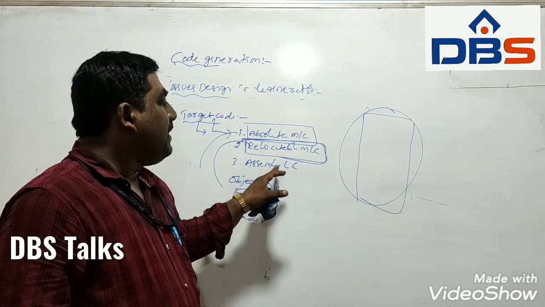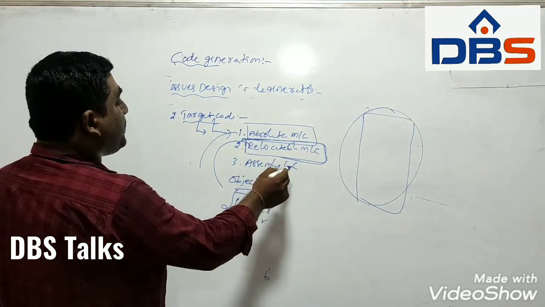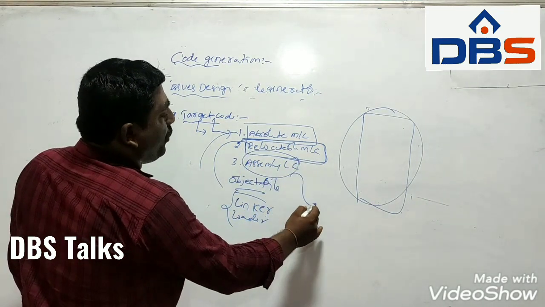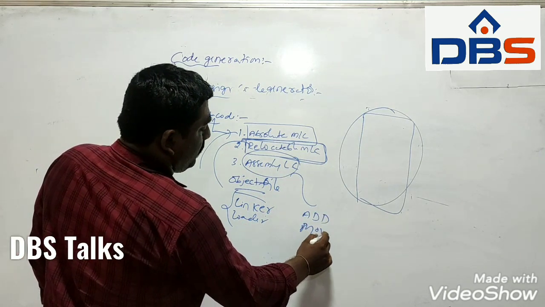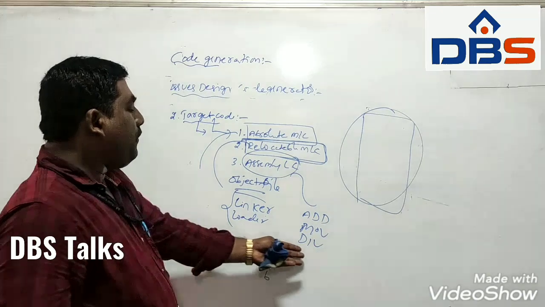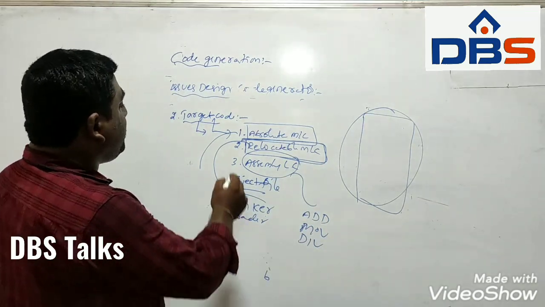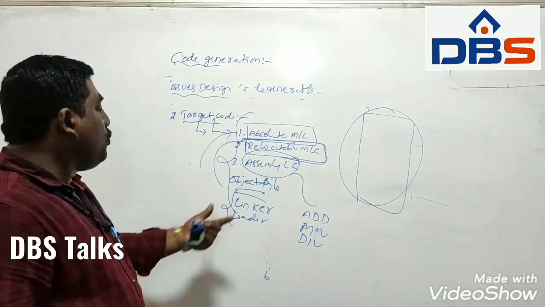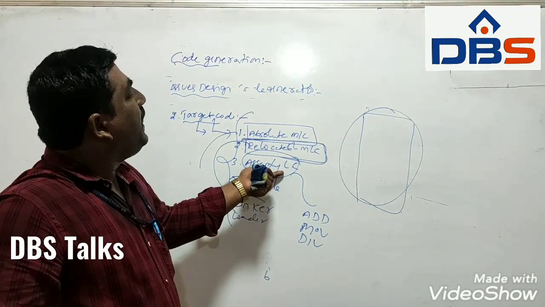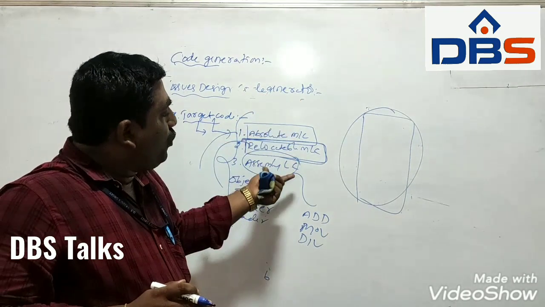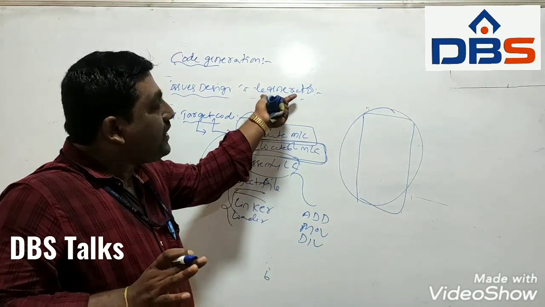The third one is assembly language code, which is in the form of mnemonics, such as add, move and div. Among these three, if we use assembly language code, it is better for the code generator, meaning the code generation phase is easier.